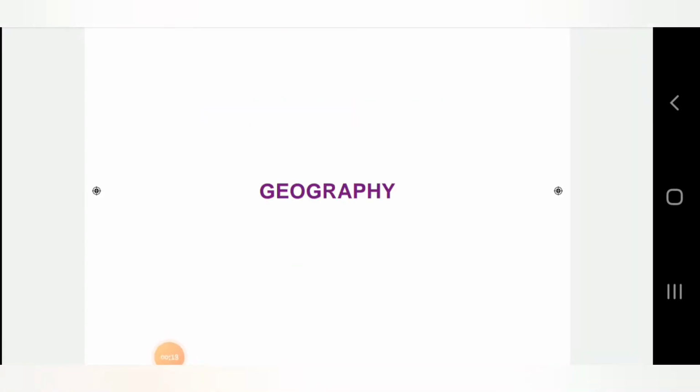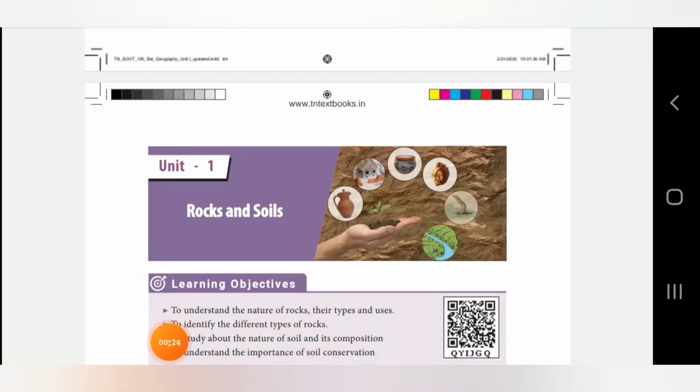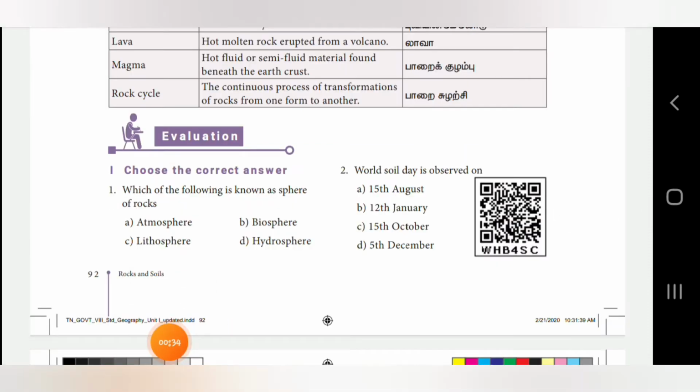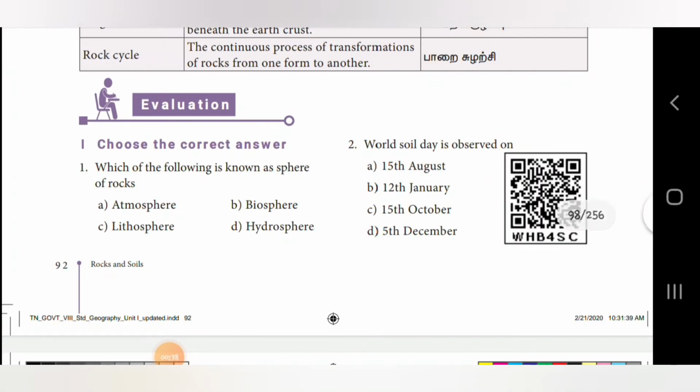Geography lesson number 1 and 2, all 1 marks. So lesson 1, rocks and soils. In this lesson we are going to deal with 1 marks today. Coming to page number 92, evaluations.